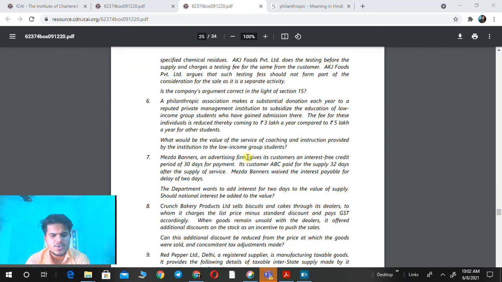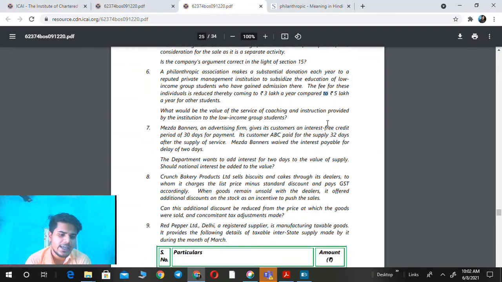So this question is also similar to the earlier question, because the philanthropic association making a substantial donation means it provides a subsidy. So we have to check whether these subsidies are to be excluded from the value of supply or not. We already know the subsidy amounts received from the central government or state governments are to be excluded from the transaction price, otherwise we include them in the transaction price. So here the value of supply is equal to 5 lakh rupees, not 3 lakh, because we would not deduct the amount of 2 lakh rupees from the value of supply.